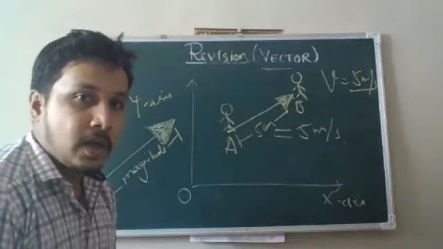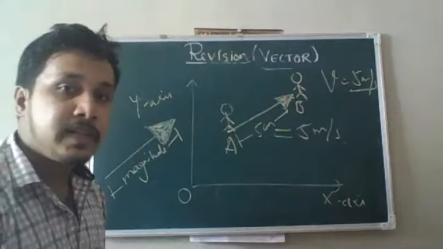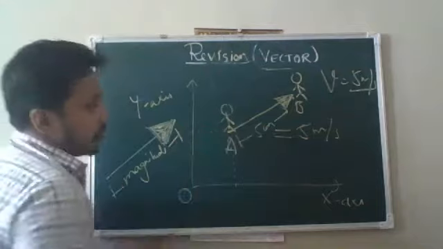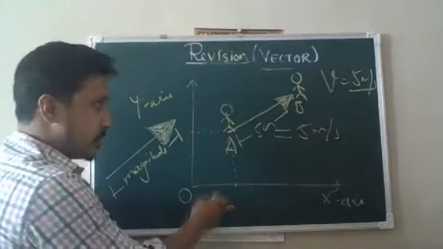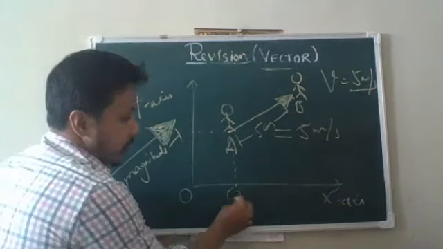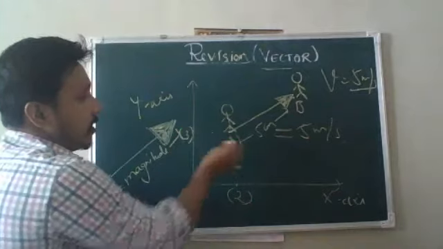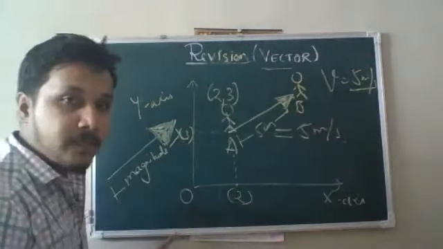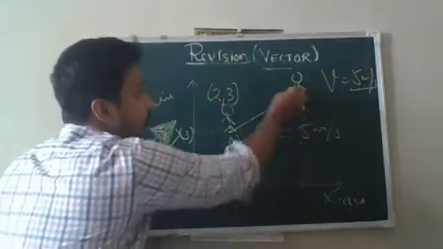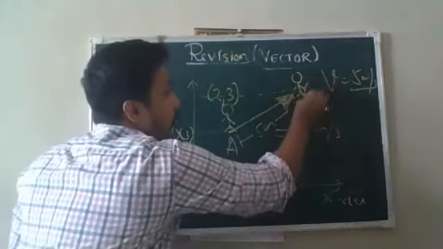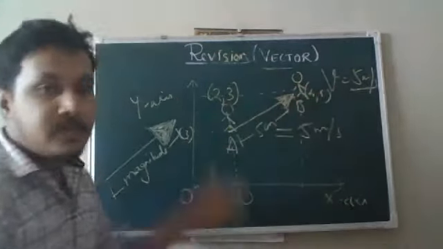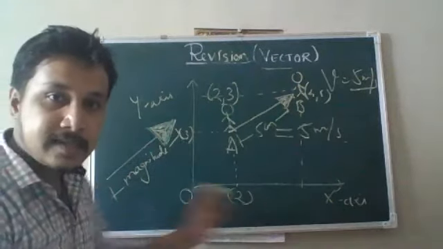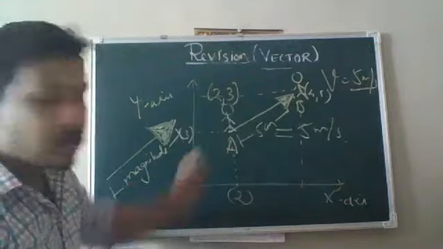Okay. Now, along with this velocity vector, we can also define one more vector which is called the position vector. In this plane, you can define the position of a point A by drawing a dotted line on the x-axis and on the y-axis. Okay, if this is 2 and this is 3, then the position of A will be 2 comma 3. Similarly for B, it will be 4 comma 3. This is a very tedious method because every time you have to draw a dotted line on the x-axis and the y-axis to get the position of A.